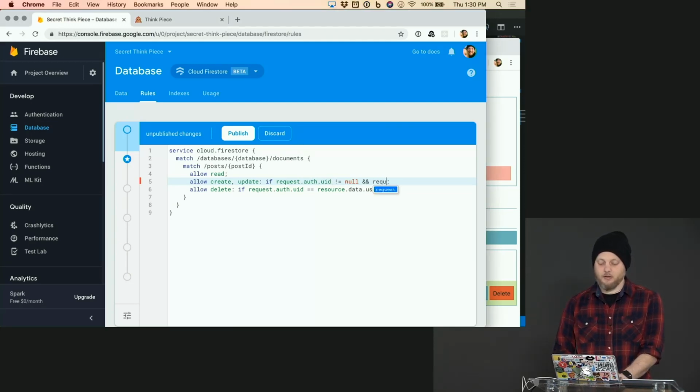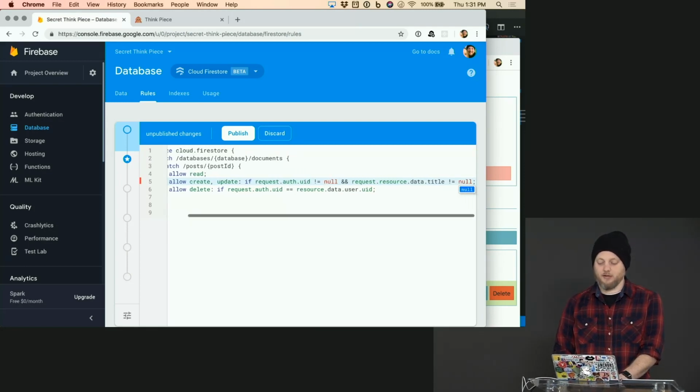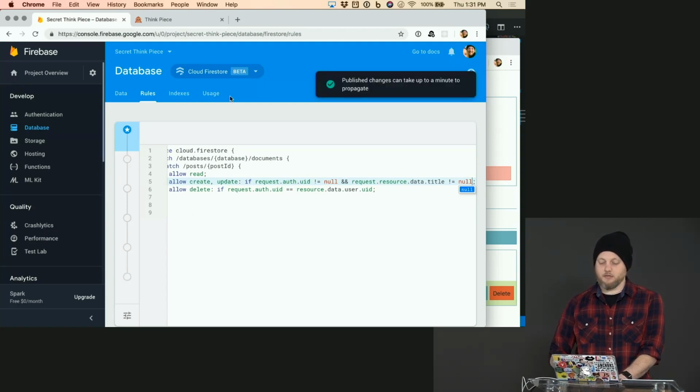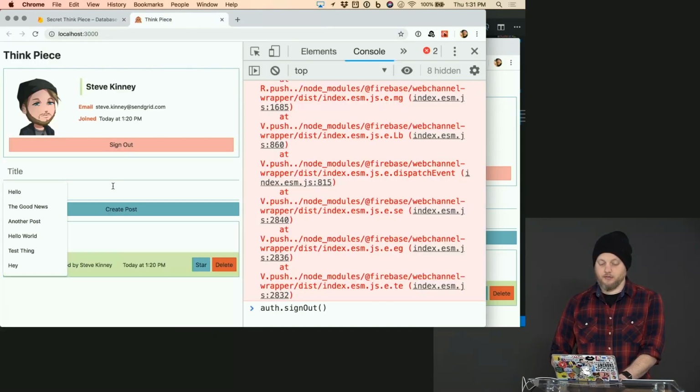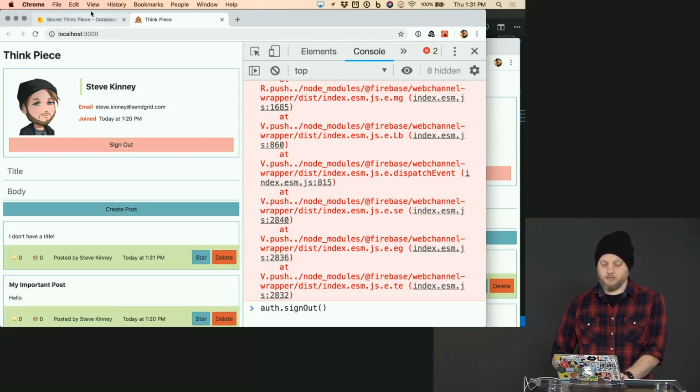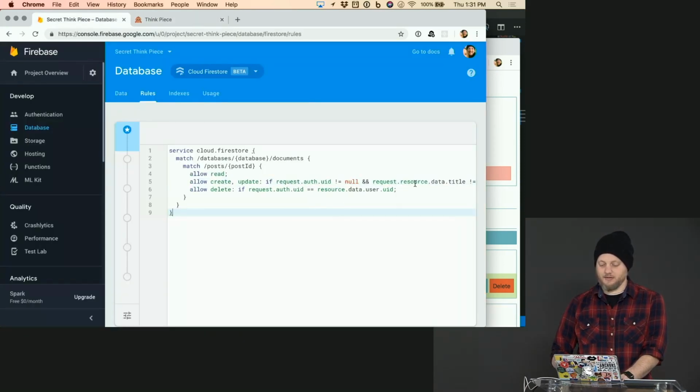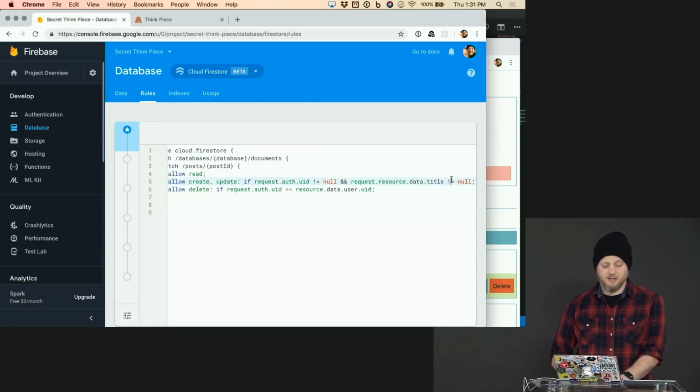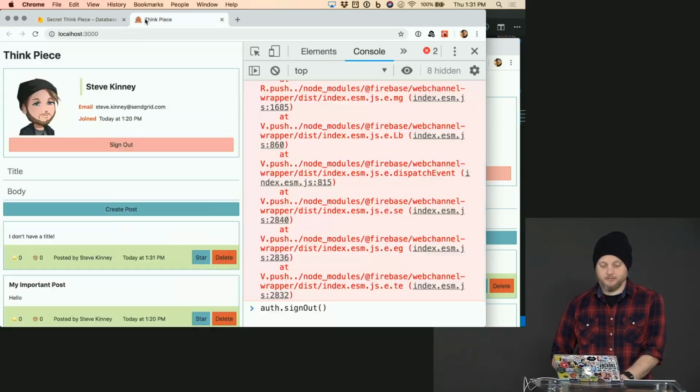So we can say request.resource, let autocomplete help us here, .data.title, just one equal sign. Don't let the JavaScript developer in you get carried away. Now, if we go in, maybe that didn't go fast enough. We'll see. So the title does not equal null. All right.